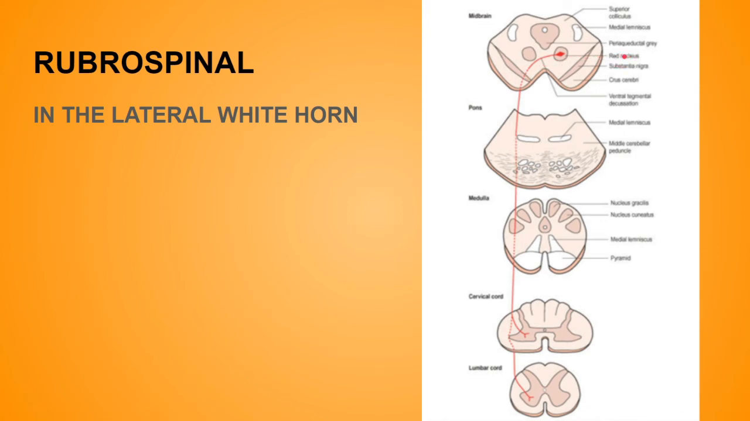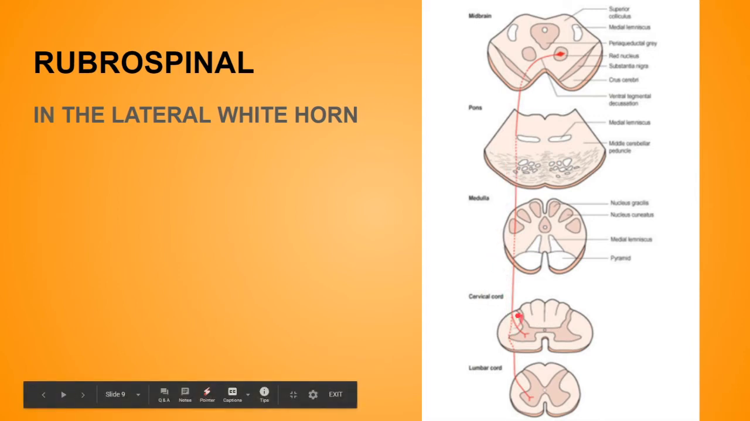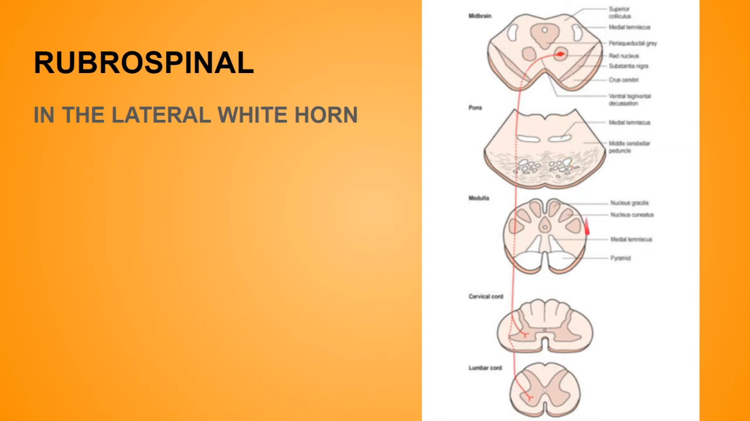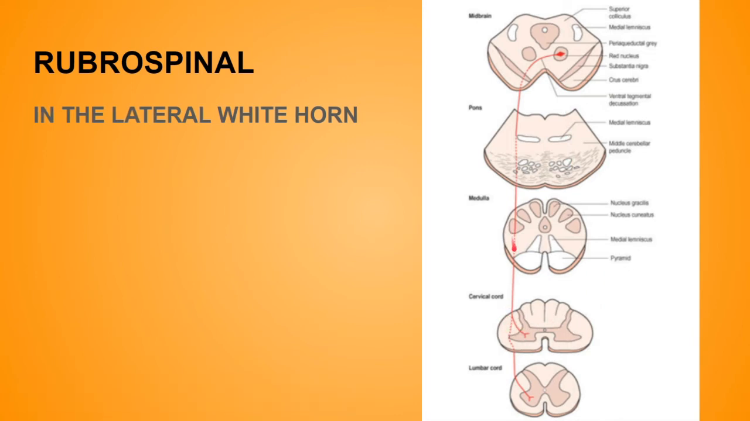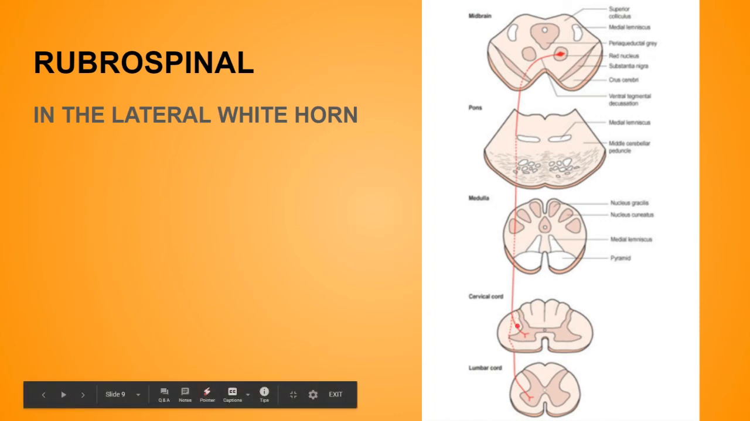Immediately caudal to the red nucleus, just below the nucleus, they decussate with the opposite side and descend as a compact bundle in the lateral white column of the spinal cord. So it will decussate, as you can see, with the opposite side. And over here, this one will also decussate. And at the lower part, it will go in the lateral white column of the spinal cord, and it will descend in the lateral white column of the spinal cord, ventral to the corticospinal tract.